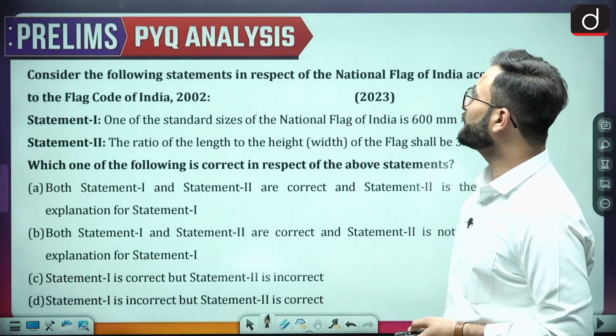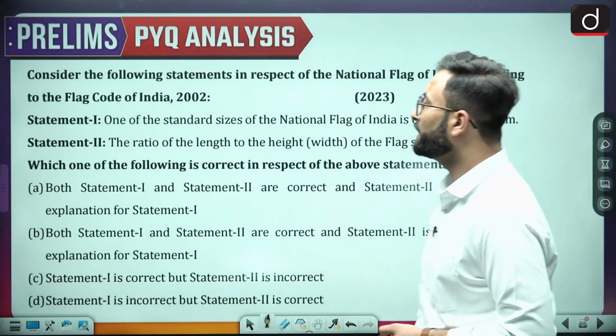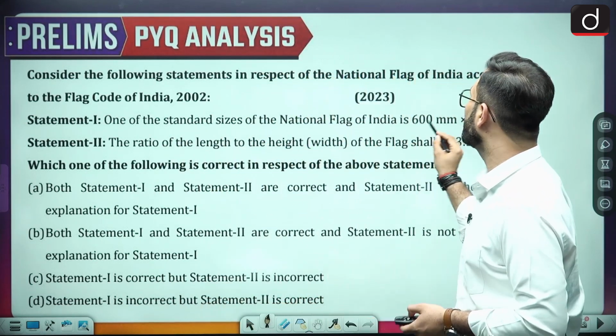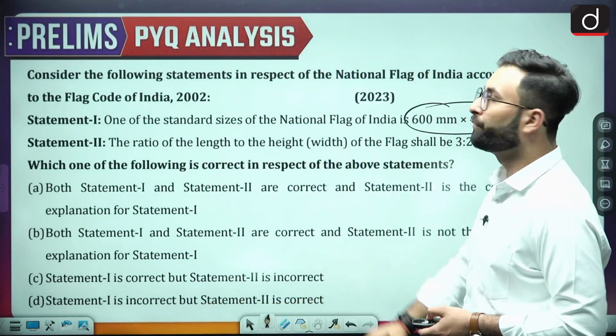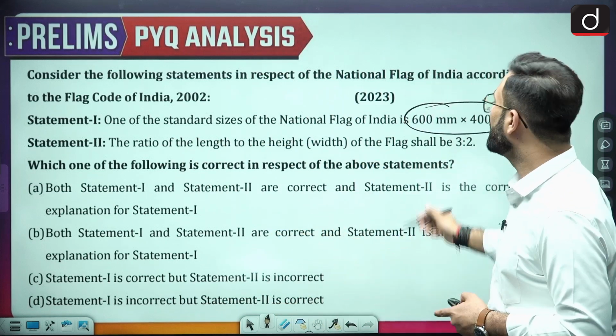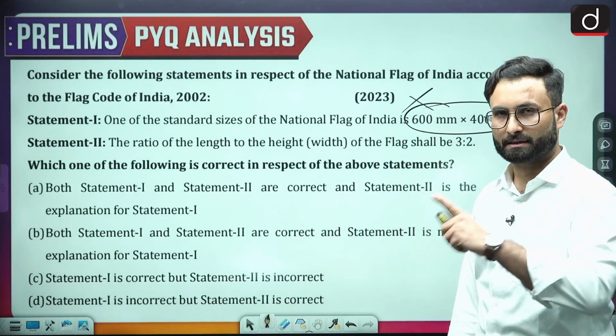Consider the following statements with respect to the national flag of India. According to the Flag Code of India 2002, one of the standard sizes of the national flag of India is 600 mm by 400 mm. They are talking about mm, that is 60 centimeters by 40 centimeters. That is not the case. That is not a standard size. Okay, we will be talking about what standard sizes there are.